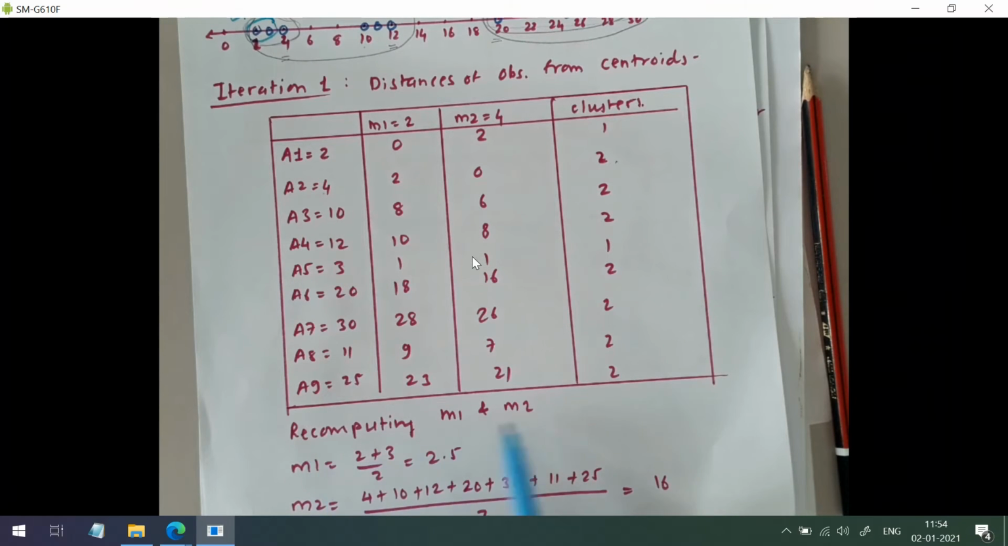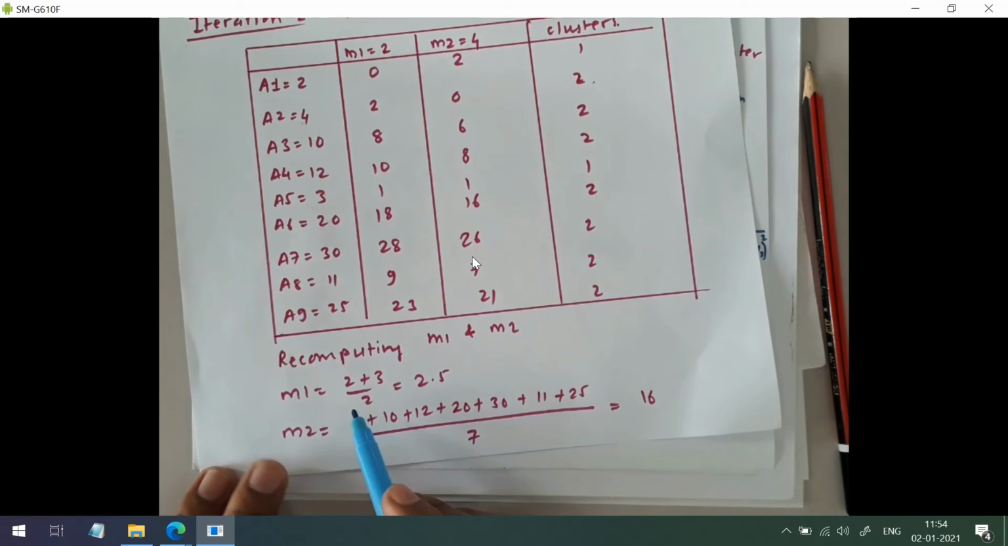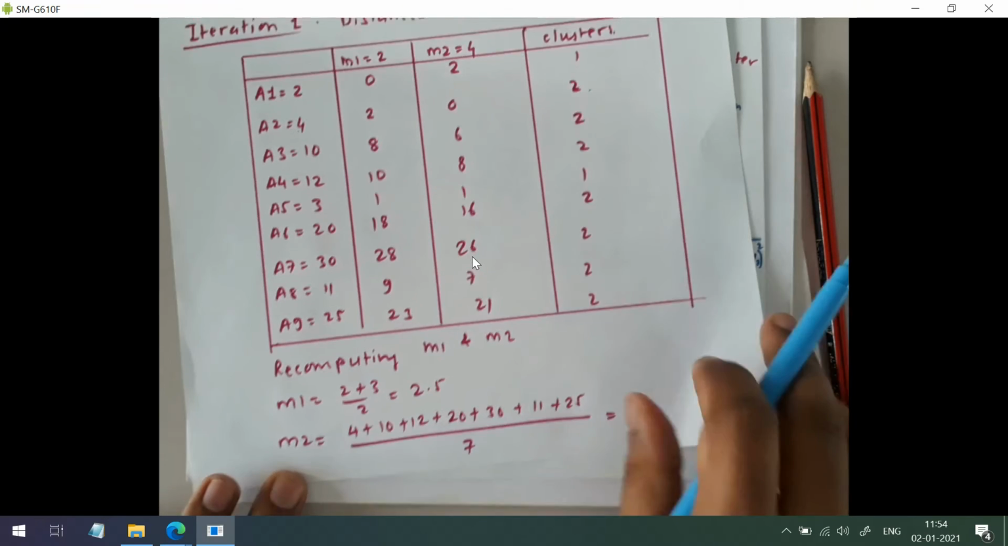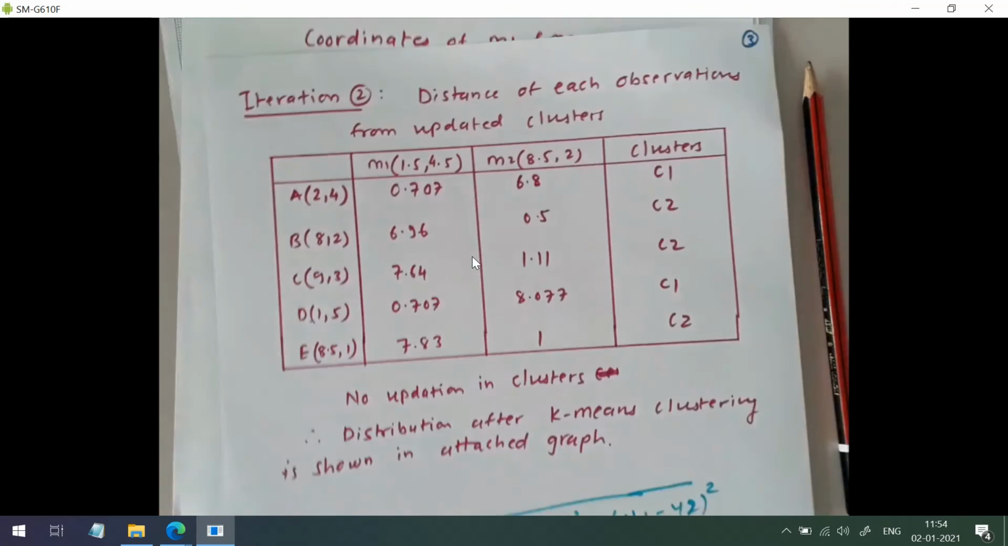So recomputing m1 and m2. Two points are belonging to m1, so that is 2 plus 3 divided by 2, so 2.5. And m2: the remaining 7 points are assigned to cluster 2. The addition of those is coming out to be 16. So this is the end of iteration 1.